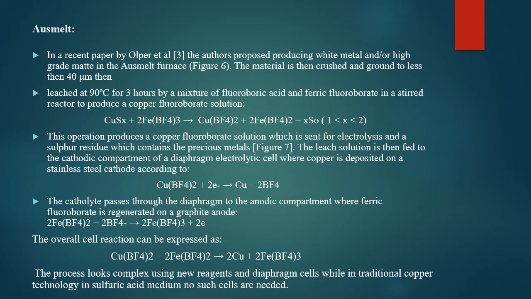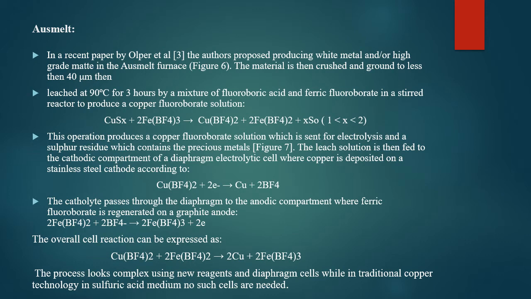That copper matte is crushed to 40 microns and leached in fluoroboric acid and ferric fluoroborate at 90 degrees for 3 hours. Whereas zinc is leached in H2SO4, here the copper is leached in ferric fluoroborate to produce a copper fluoroborate solution.